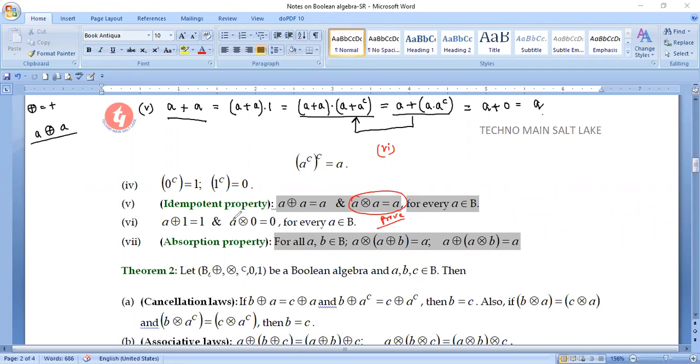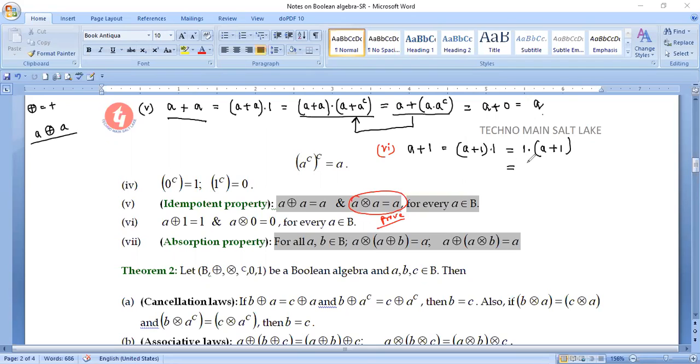In problem number 6, we are going to show that A plus 1 equals 1. Okay, how to do it? A plus 1 can be written as A plus 1 into 1, and by the commutativity property, this can be written as 1 into A plus 1.